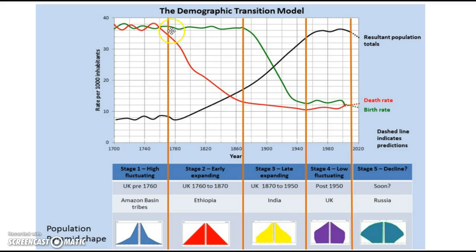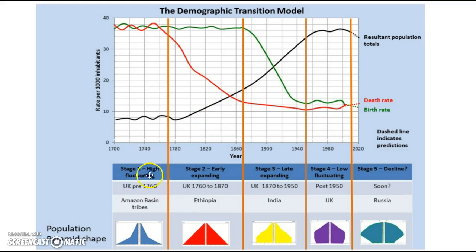Death rate, we see that death rate's high because of lack of medicine, lack of clean water, lack of space, food. And then what we start to see is countries start to develop medicines, have more food, have cleaner water, so the death rate decreases. This area right here, that's what's called the natural increase. That's where populations really grow, and you can see this black line really starts to take off there. That's population. So in this area, populations really start to grow.